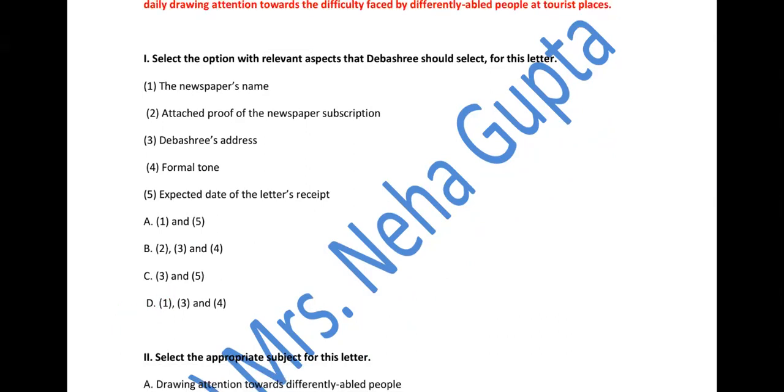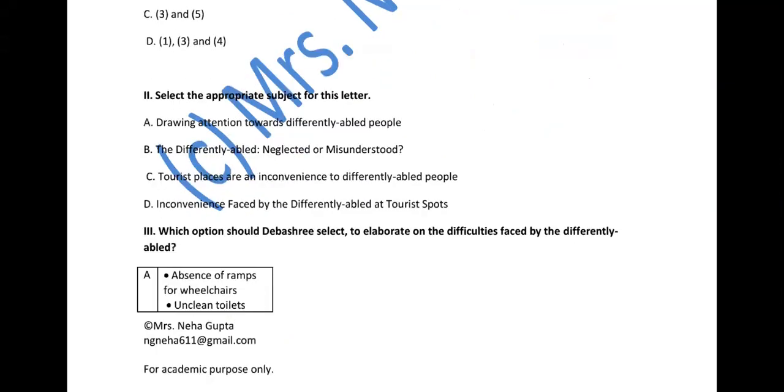The next question says, select the appropriate subject for this letter. You know that you need to write a subject in the formal letter. So what would be the appropriate subject there? A point, drawing attention towards differently able people. Are you drawing the attention of the people towards the handicapped, the differently able people? Second, the differently abled, neglected, and misunderstood. Are we talking about this thing that handicapped people are not treated in a nice way?